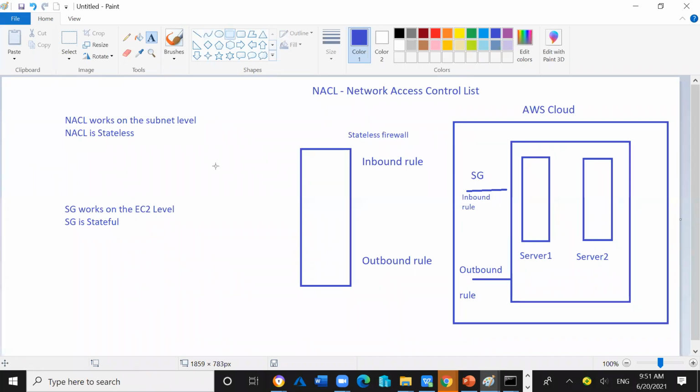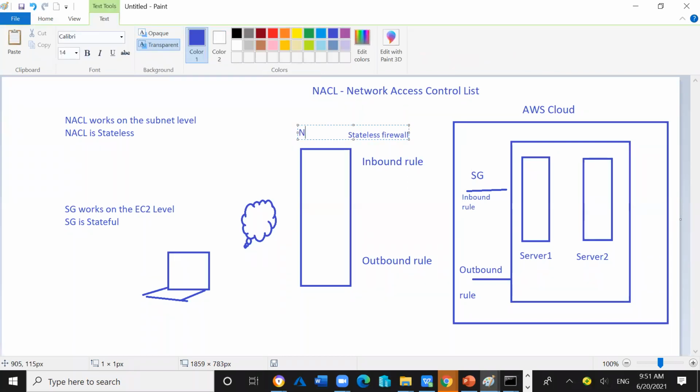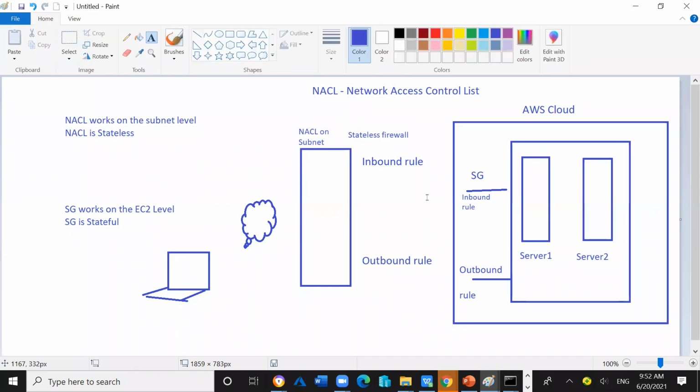I am using this laptop. This is my laptop. I am outside of the cloud in my physical environment. And there is one internet running. And this is a stateless firewall, so we are assuming this is the NACL, the network ACL, on the subnet. NACL on subnet.